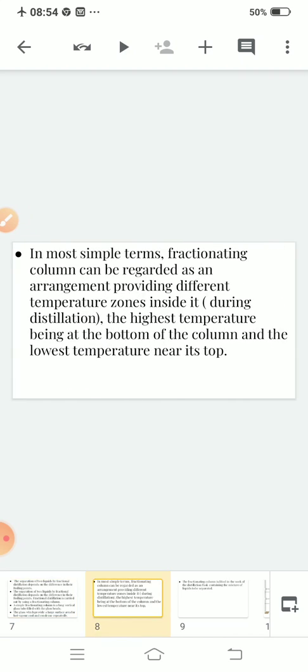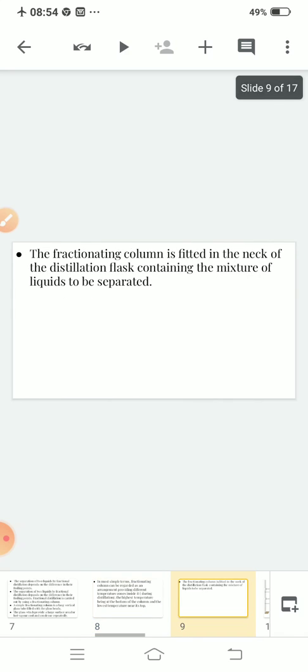Now, in most simple terms, a fractionating column can be regarded as an arrangement providing different temperature zones. Why are we using a fractionating column? Because it will give you different temperature zones inside it, the highest temperature being at the bottom of the column and the lowest temperature near its top. Clear? Now, the fractionating column is fitted in the neck of the distillation flask containing the mixture of liquids to be separated.